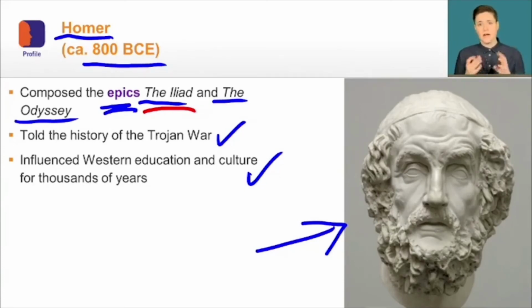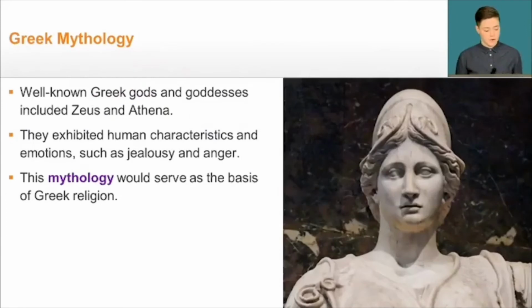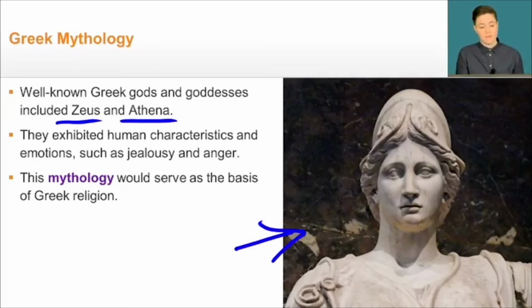Let's take a look now at an element of Homer's writing known as mythology. We know that Greek mythology was very important at this time period. And a myth is basically a traditional story. And the myths from Greece at this time period were a lot of creation stories, a lot of how do we know that the world came to be this way. And well-known Greek gods and goddesses were written about quite a bit, including Zeus and Athena, you can see pictured here.